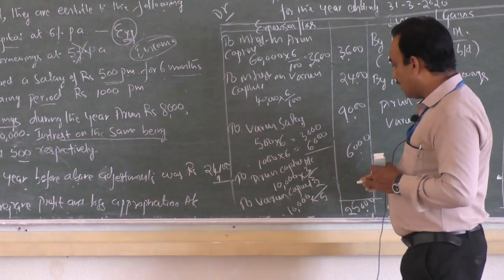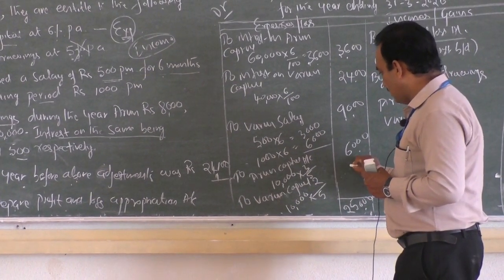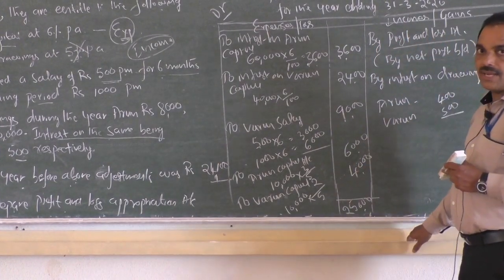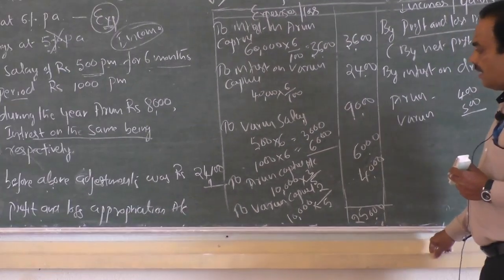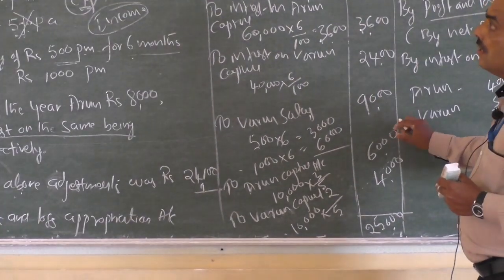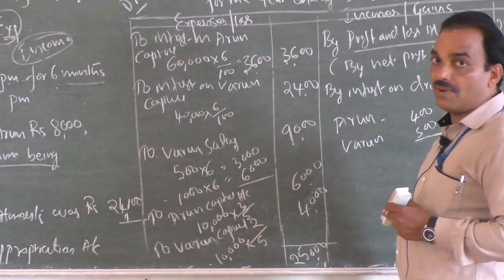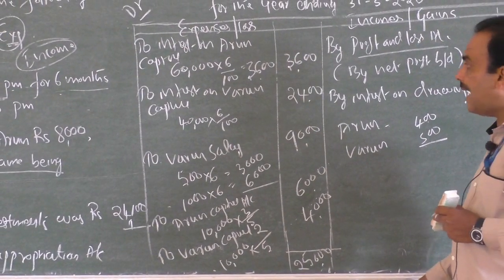So that is 4,000. 6,000 and 4,000 is the profit share to Arun and Varun respectively. Yes, this is about preparation of profit and loss appropriation account.